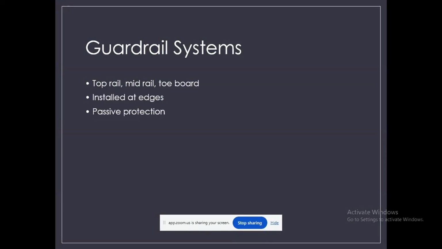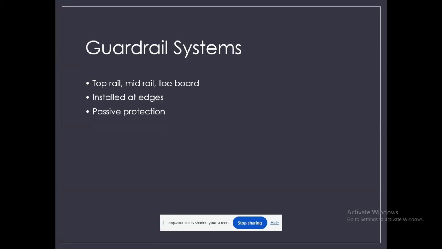Now let's look in depth at guardrail systems, one of the most common and effective fall protection methods used on engineering and construction sites. A standard guardrail system consists of three main parts: top rail, middle rail, and toe board. The top rail is the upper barrier, placed at about waist height, so it prevents workers from falling over the edge.